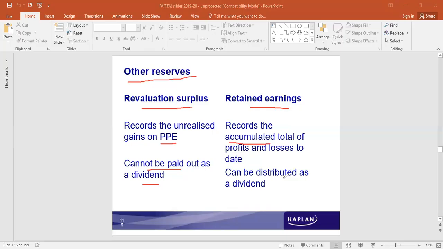This amount could be used to distribute dividends, this amount could be used for reinvestment, and this amount could be used to meet any kind of contingent liability arising in future. So for all these purposes, retained earnings are retained in the business.